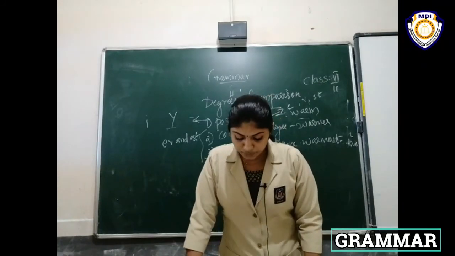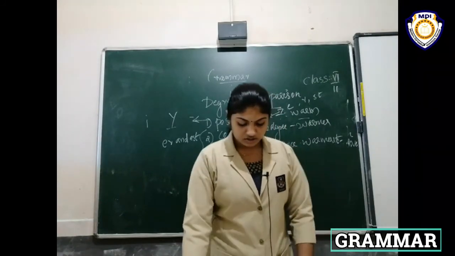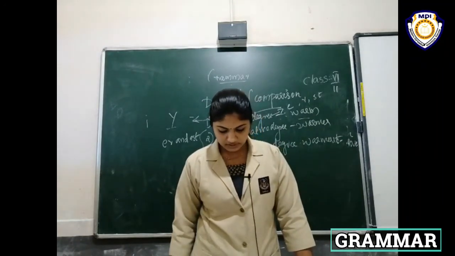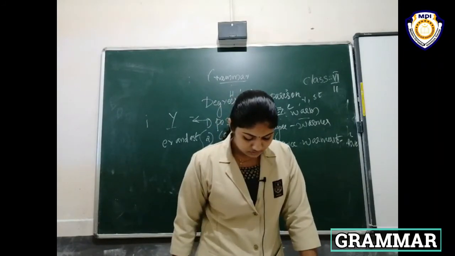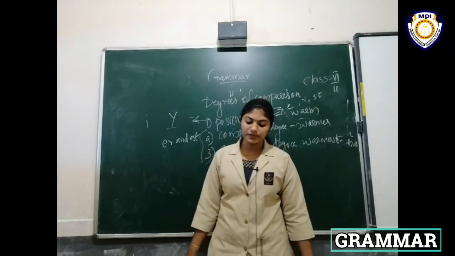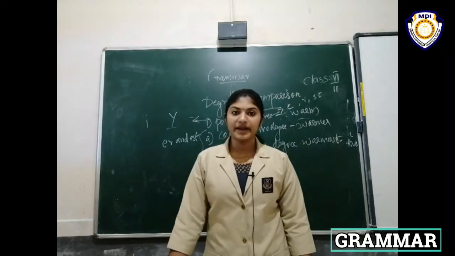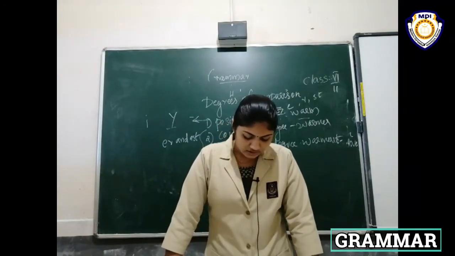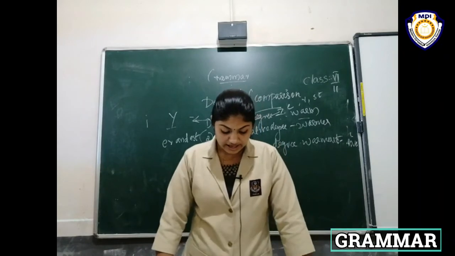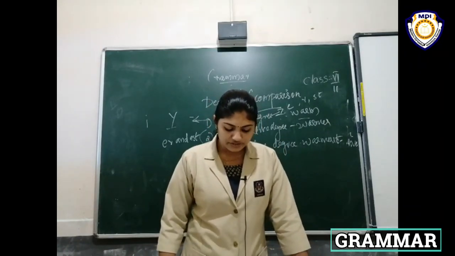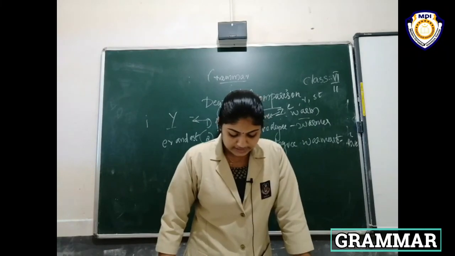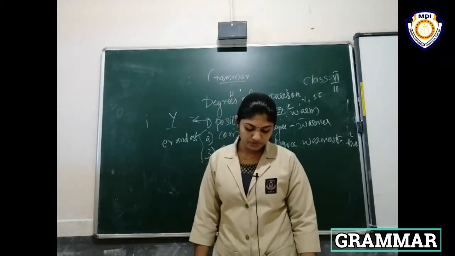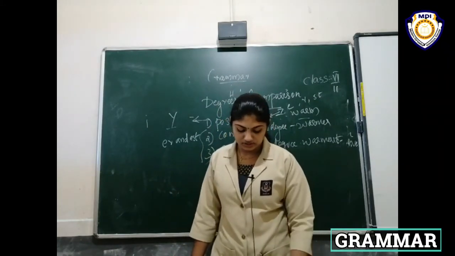Then fill in the blanks with the superlative forms of adjectives in the box. Here, the Burj Khalifa in Dubai is the dash building in the world. That is tall, tallest building in the world. Venezuela has the world's dash waterfall, highest waterfall. Then the capital of the dash country in the world is Moscow. The capital of the biggest country in the world is Moscow. Then 4 to 8, all of you find out the answer yourself.